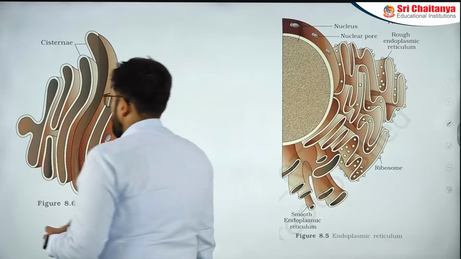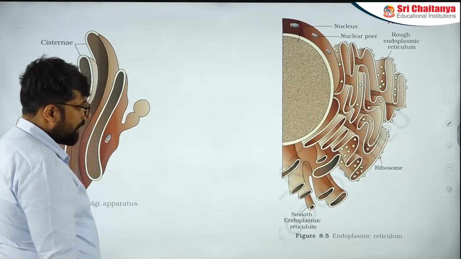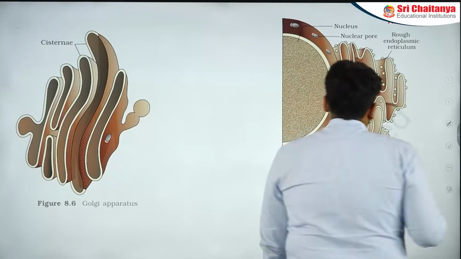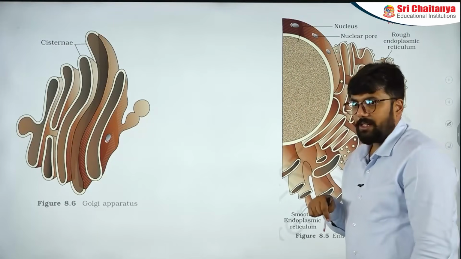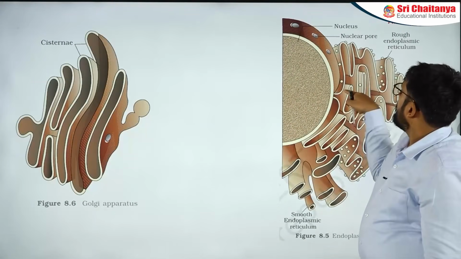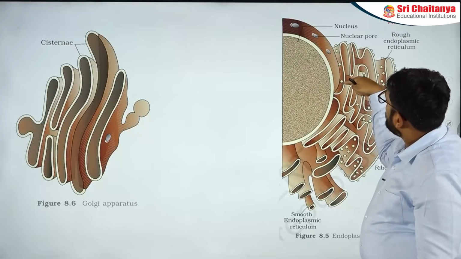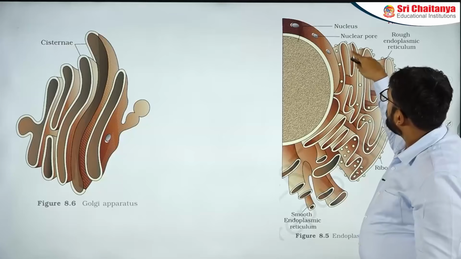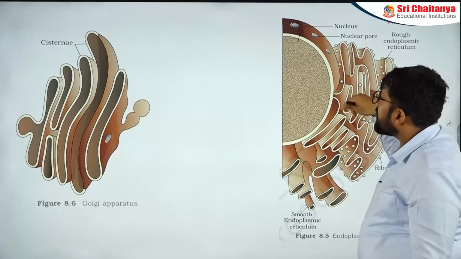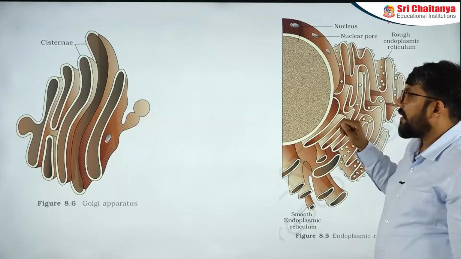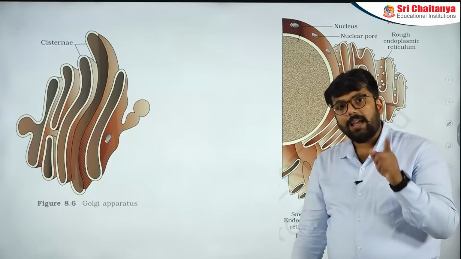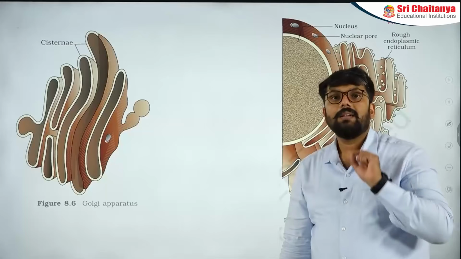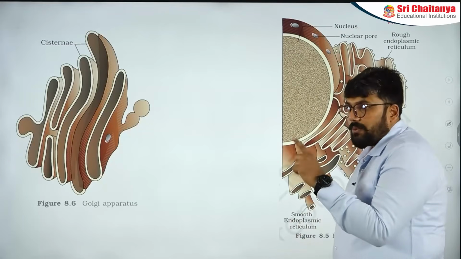We have taken two diagrams, one of Golgi and one of the endoplasmic reticulum. This brings me to a question. There's a line given in the nucleus part that the outer membrane of the nucleus is continuous with the endoplasmic reticulum. Which one is it? It is actually RER which is continuous with it. Now if I ask you a question whether ribosomes are present on the outer membrane of the nucleus, the answer will be yes, because the outer membrane is continuous with the RER.